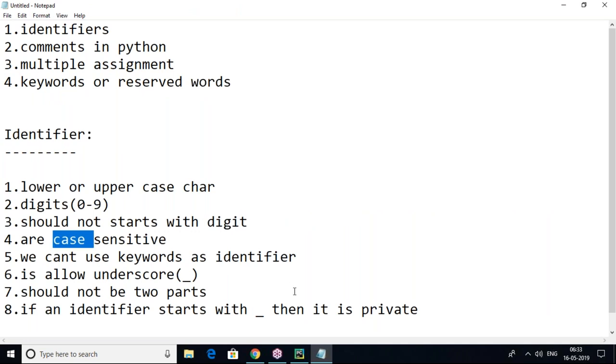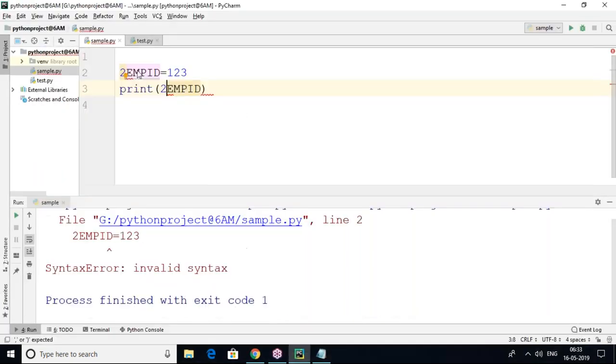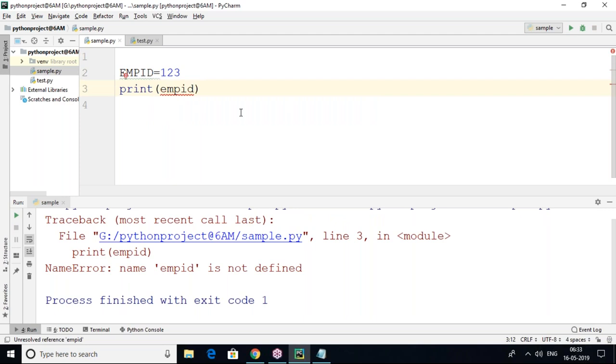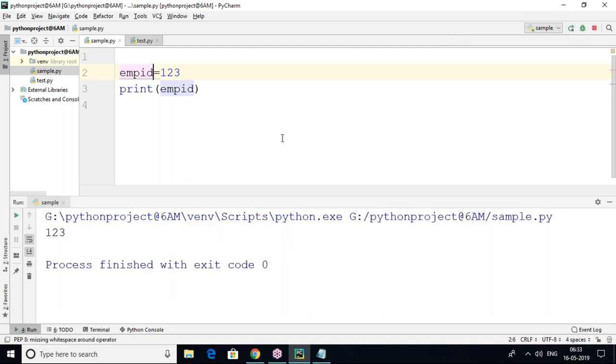Identifiers are case sensitive, right? Case sensitive means the way you declare it, the same way you have to access it. For example, I declare it in capital case, but I'm trying to access it in small case. It won't work out, you can see. A name error appears: the name emp id is not defined. It's defined, but as capital. It's not going to work, because Python is case sensitive. The way you declare, the same way you have to access. This is a case sensitive programming language.